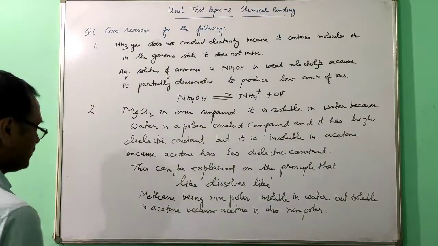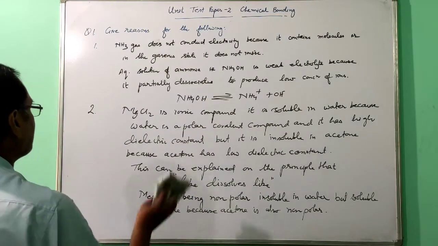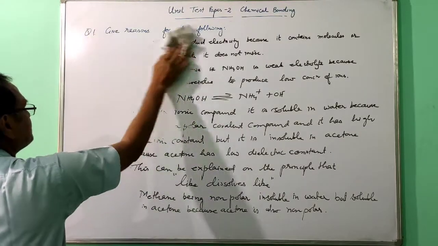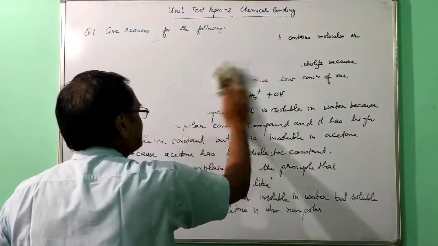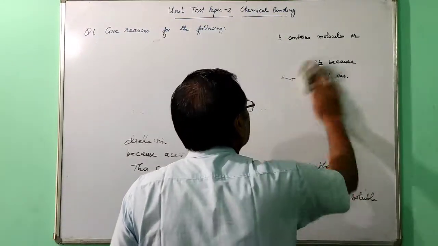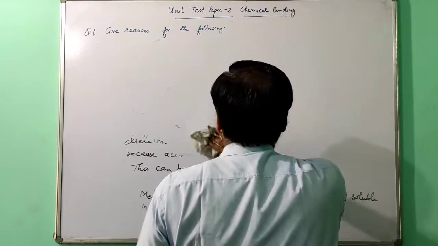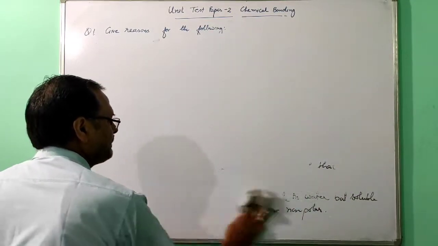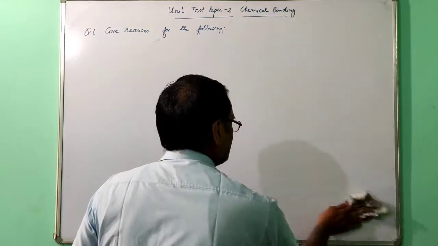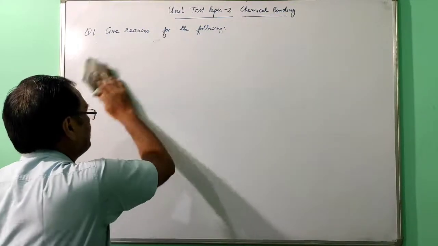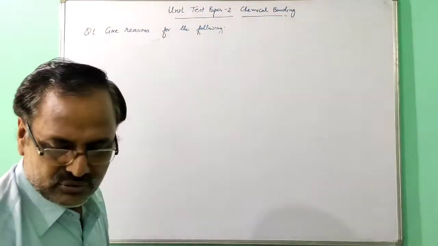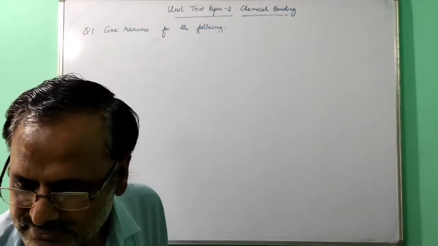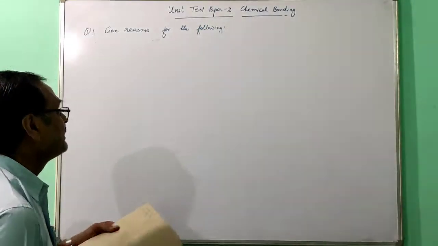So now the next one, 2 questions are over. Third one. So these answers you can note on your copy, and such questions they are asking in board paper. That's why I suggest you read it properly and learn it, because such questions they can ask in board paper. So now next one is that third one.